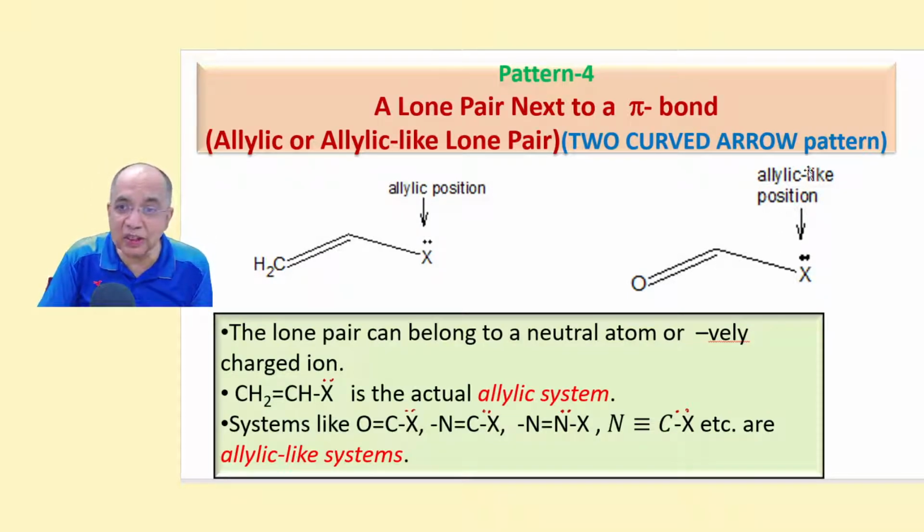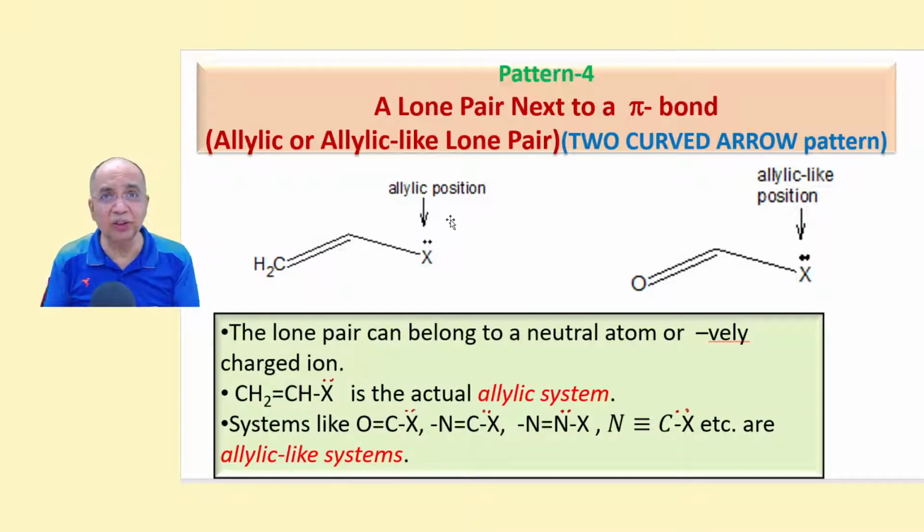Now similarly, this is an allylic-like position where this pi bond is not between carbon-carbon. It is between carbon-oxygen, carbon-nitrogen, sulfur-oxygen, whatever. Any pi bond, but there is a lone pair adjacent to it. The lone pair can belong to a neutral atom, or a negatively charged ion. It may be another lone pair, or it is from an outside electron, so that it is a minus charge.